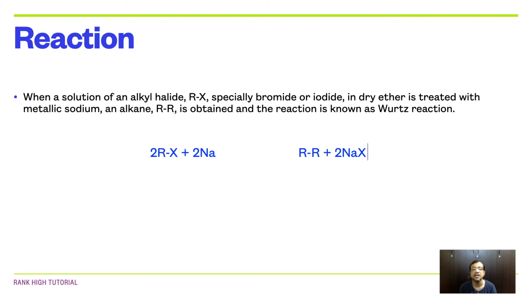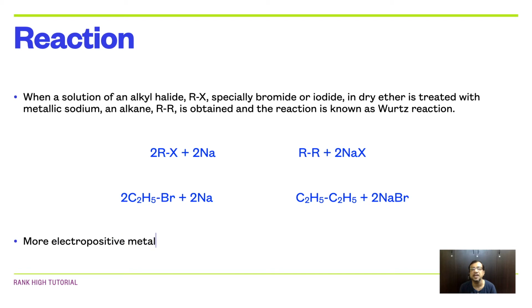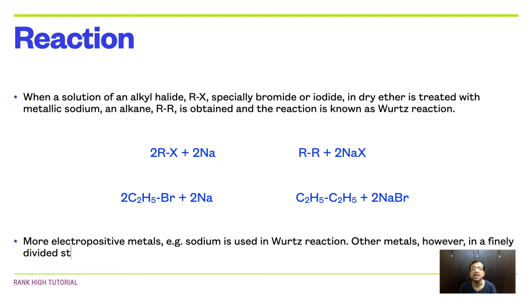If we consider the alkyl group as an ethyl group, then two molecules of ethyl bromide will react with two sodium atoms in the presence of dry ether to produce n-butane plus 2 sodium bromide. More electropositive metals such as sodium are used in the Wurtz reaction. Other metals, however, in a very finely divided state may also be used, for example silver or copper.